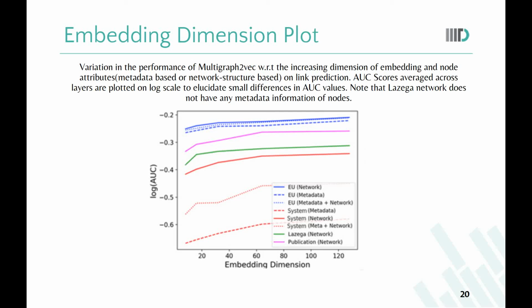To support the fact, we performed correlation analysis between every metadata and network properties feature. We computed both linear Pearson as well as non-linear Spearman coefficient on EU and HIKE dataset because only they had metadata attributes. The mean linear correlation comes out to be 0.82 and 0.92, while the mean non-linear correlation is 0.78 and 0.86 respectively on EU and HIKE dataset. These values support the fact that network properties along with metadata properties cause redundancy, which decreases the AUC ROC score, and hence network attributes alone give the best result.